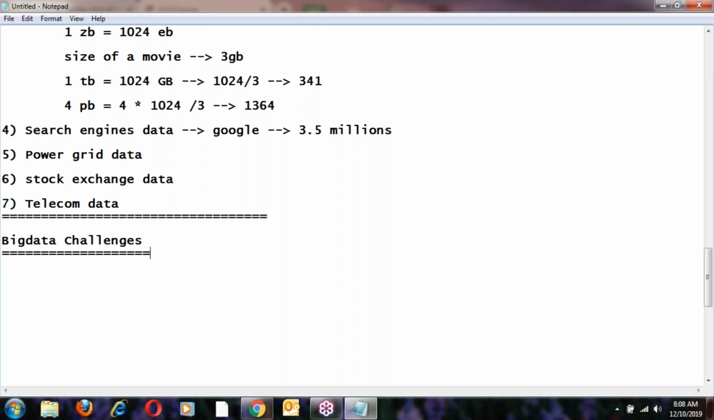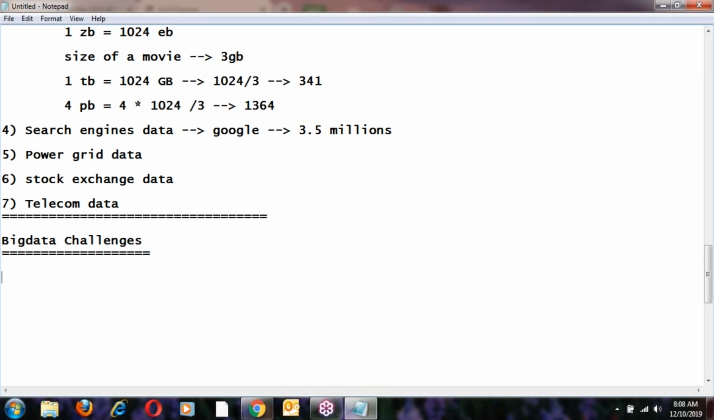Traditional database. Okay, I'll tell you. Traditional software means, like Java is a traditional software, right? Because since the last 20 years, what are the softwares we are using? Those are traditional softwares. Java is a traditional software. C is a traditional software. .NET is a traditional software. These all are traditional softwares. But Hadoop is not a traditional software, right?